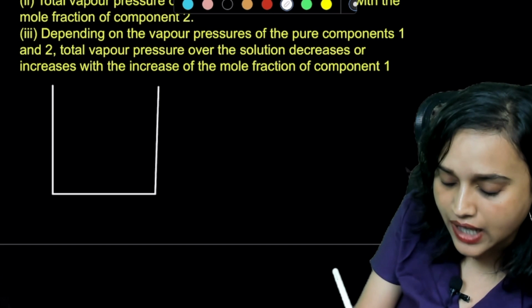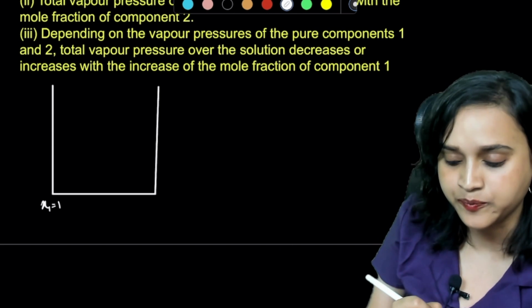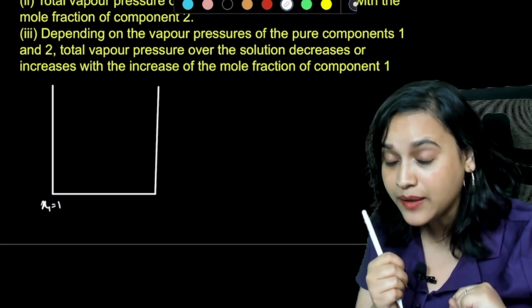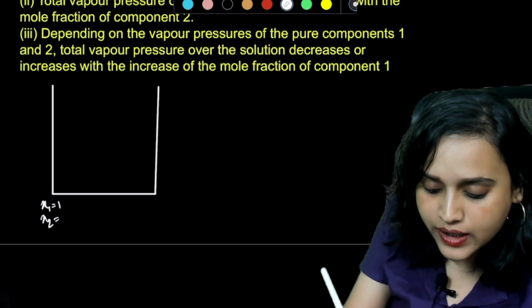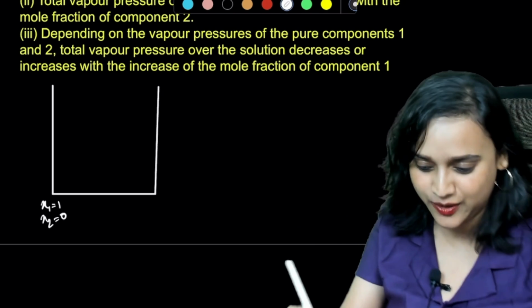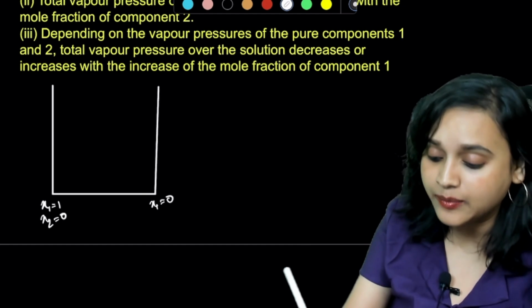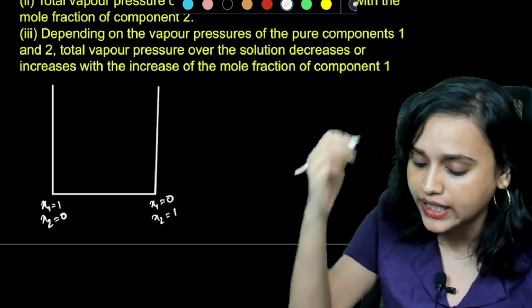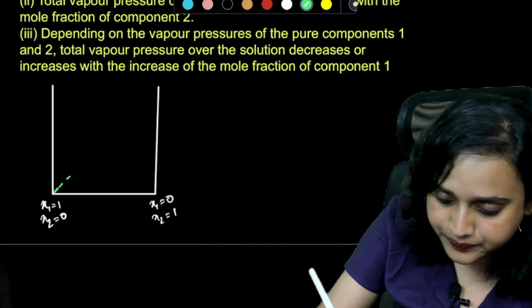Suppose now here chi of 1, the component 1, is equal to 1. Now you know that the summation of all the mole fractions is equal to 1. That means that if chi of 1 is equal to 1, chi of 2 is supposed to be 0. Is that right? Absolutely. And if I write chi of 1 is equal to 0, that means that chi of 2 is supposed to be equal to 1. Is that right? Absolutely.